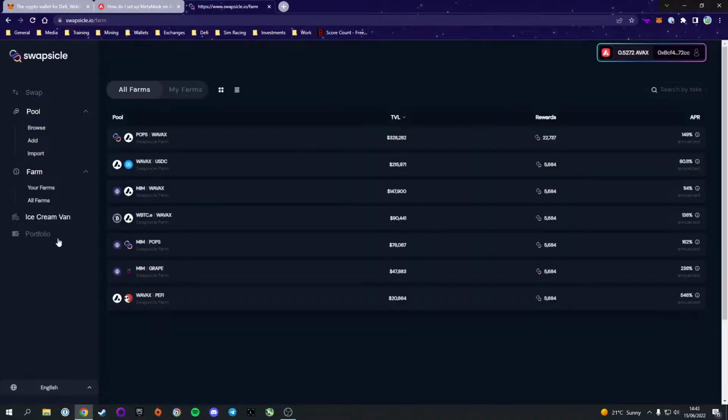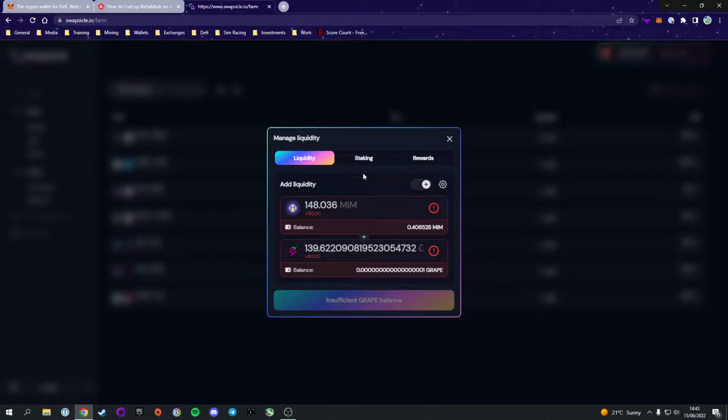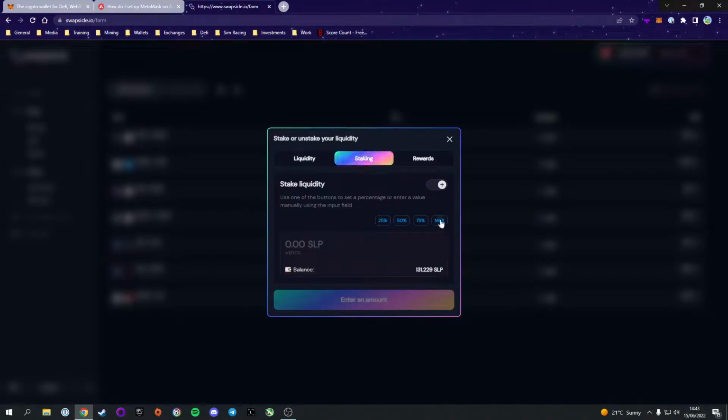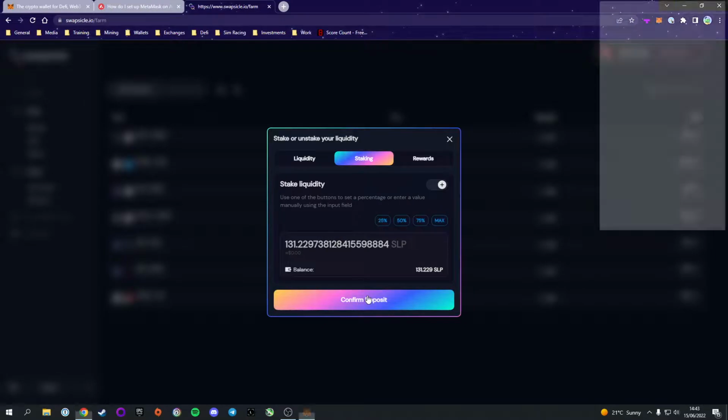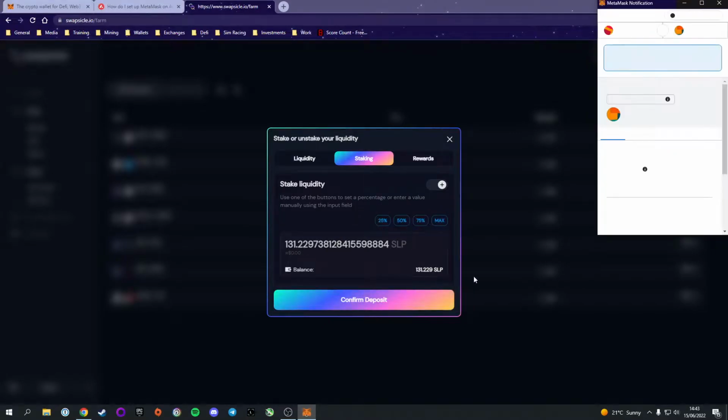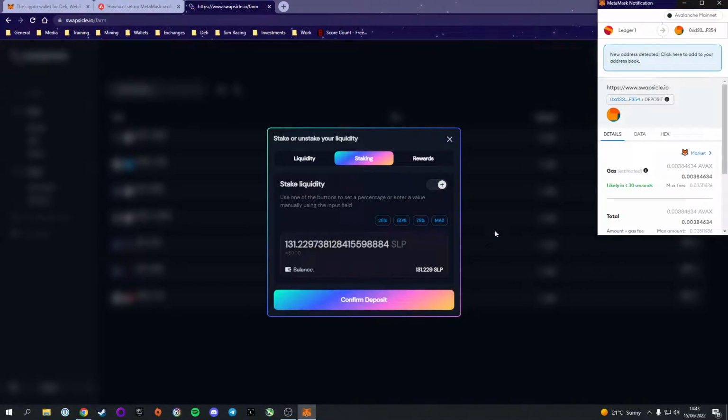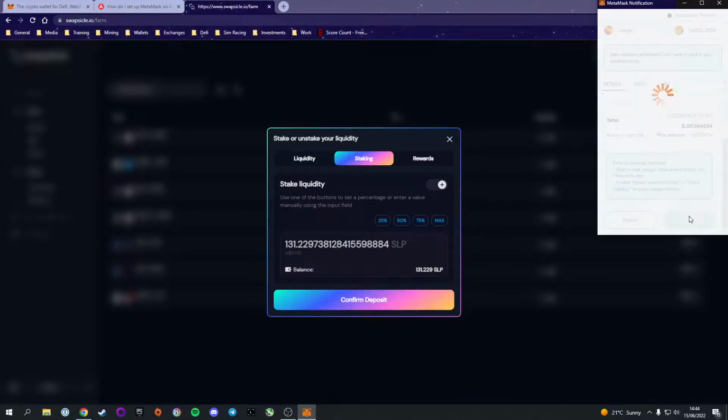What we can do is head over to the farm. We can click staking, and we can stake these LP tokens in the farm. And that basically gives us an added reward. So I'm going to confirm deposit because I want to start earning some extra rewards. If you have added the liquidity already and there's a farm available, there's no reason why you shouldn't add them to the farm. I'm going to click confirm.